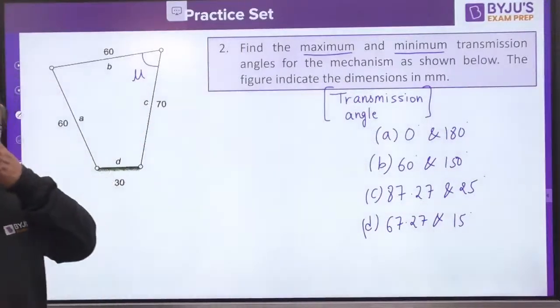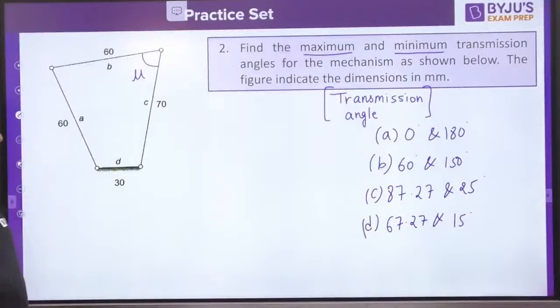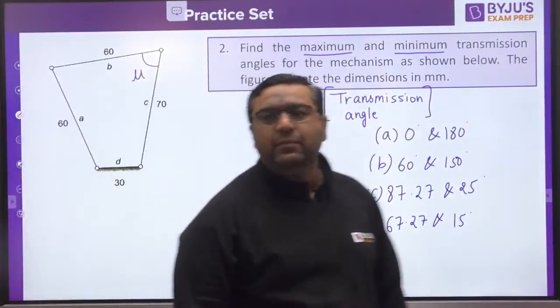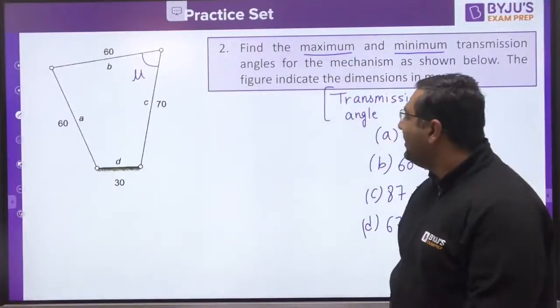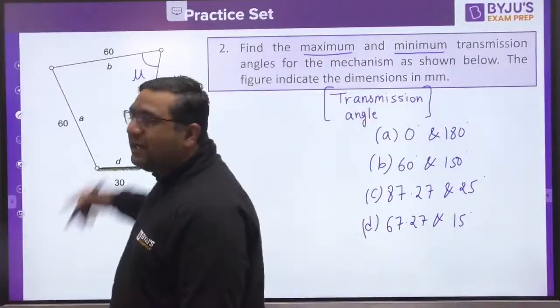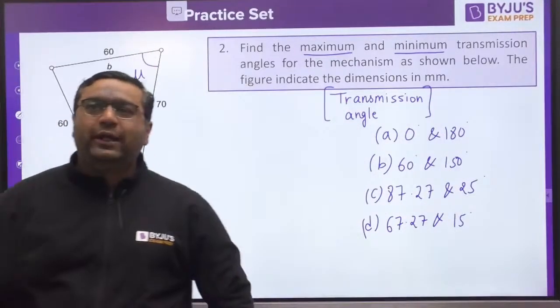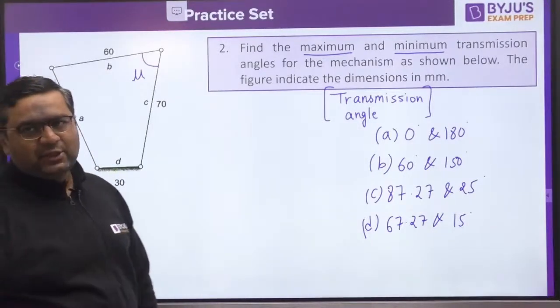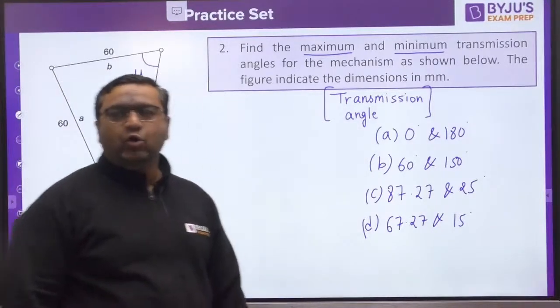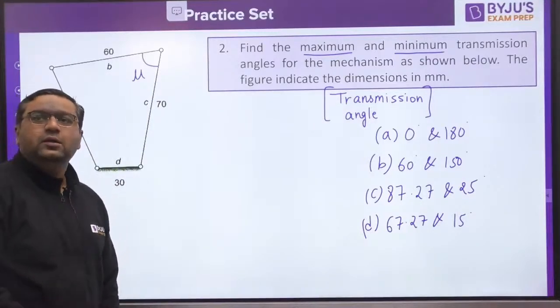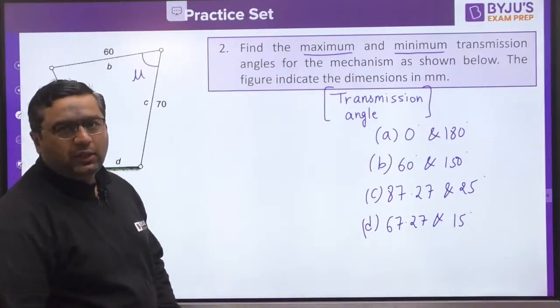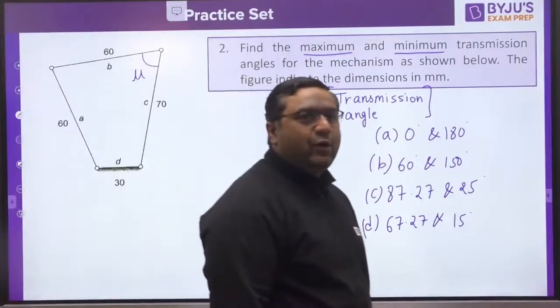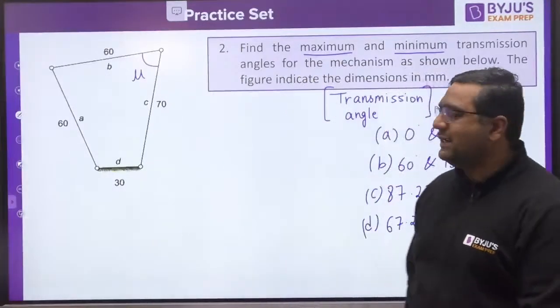Solve it, guys. These are the 4 options in front of you. You need to solve it for minimum and maximum transmission angle. This is the transmission angle actually. Okay, so Rohan is saying C is the answer. Sarvan is saying C is the answer. What about others? Jeevan, Shivani, Chandan. According to you guys, what would be the answer?